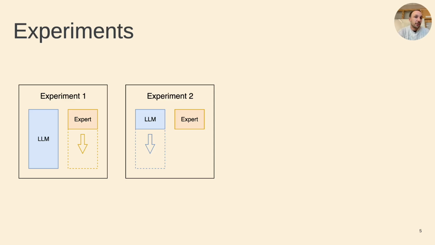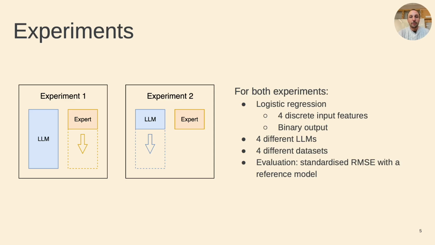Are there diminishing returns? For both experiments, we use a logistic regression with 4 discrete input features and an annotated binary outcome. We averaged the results across 4 datasets and 4 annotation methods, and we used a standardized RMSE score for evaluation relative to a reference model where all samples have expert annotations.